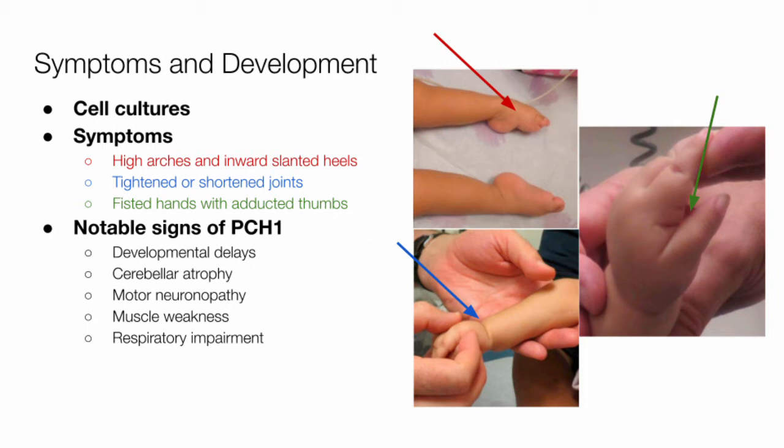As shown to the right, affected individuals presented symptoms of calcaneovarus feet, joint contractures, and fisted hands with adducted thumbs. The common notable signs of disease for all 4 individuals were prominent developmental delays, muscle weakness, motor neuronopathy, and respiratory impairment paired with progressive cerebellar atrophy seen in brain MRIs of the individuals.